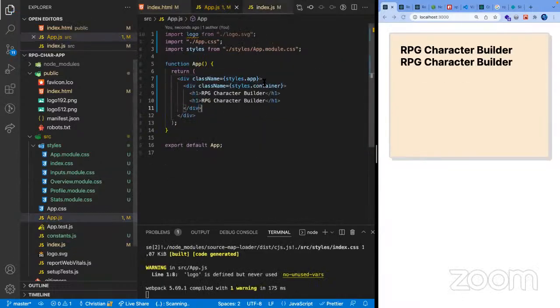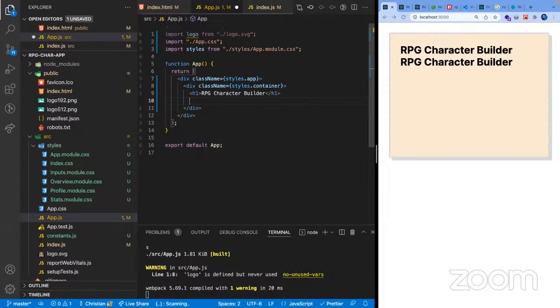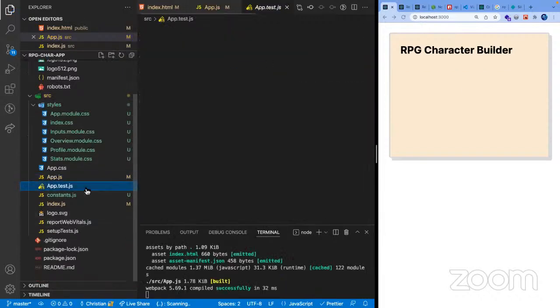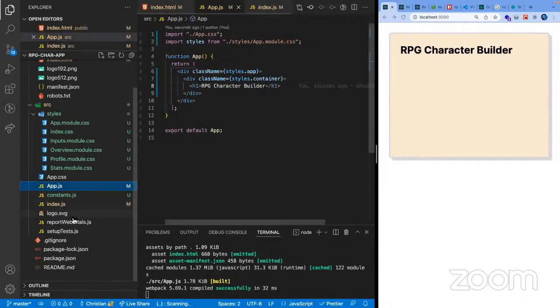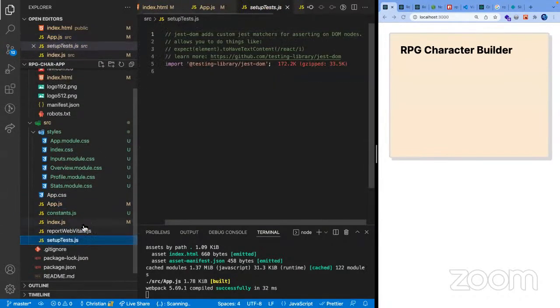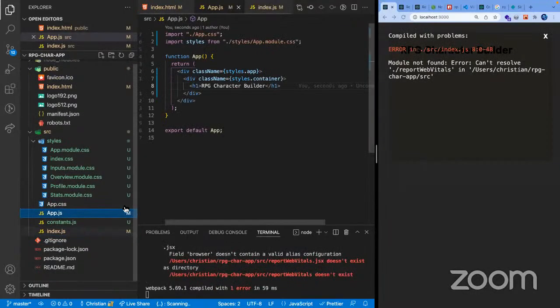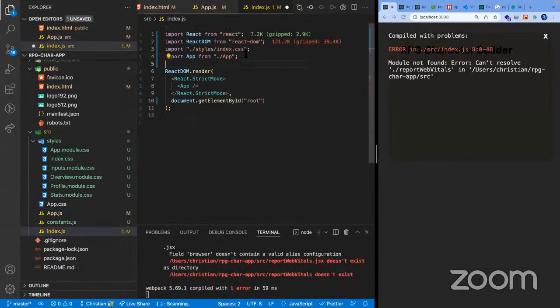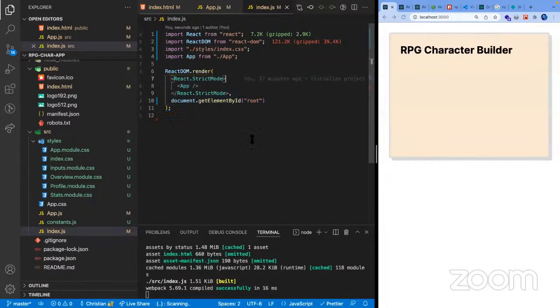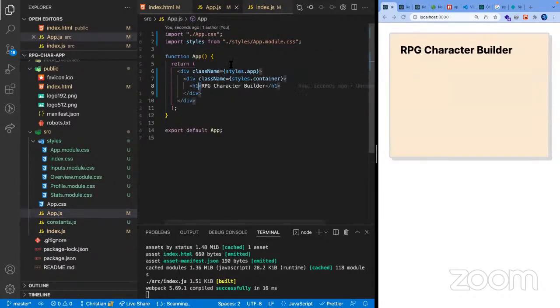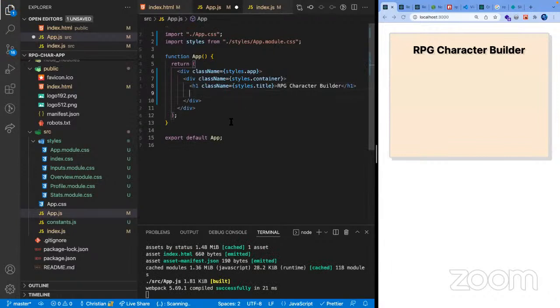Okay. So then let's see what's next for us to build. Maybe we should actually clean up some stuff here that we're not gonna use. I'm gonna remove the logo, the setup test, and web vitals. And just so it looks clean, it doesn't distract us. Just focus on what we're gonna build. And just gonna add some few more styles here that I have prepared. Title, just kind of centering it. And yeah, so we now have our base.